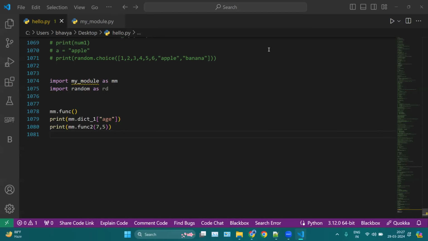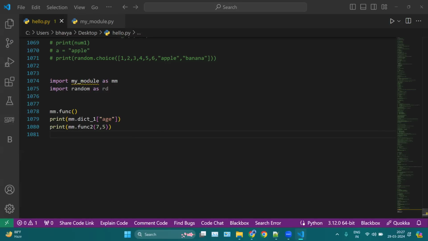If you want to check how many modules are there in your system, you can do the research. For example, if you want to generate random numbers, then you can search on Google how to generate random numbers or random modules for Python. You can research that, because we have thousands of modules, and it is not necessary to know the name of each and every module.